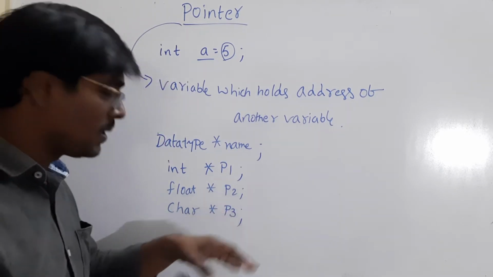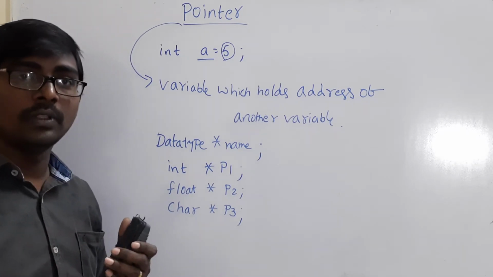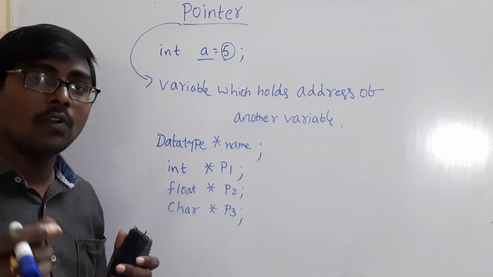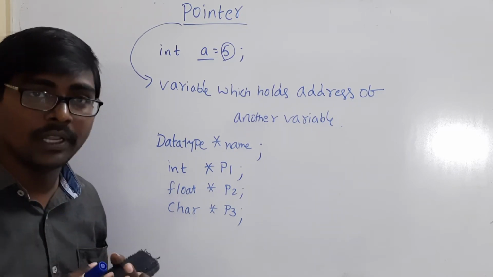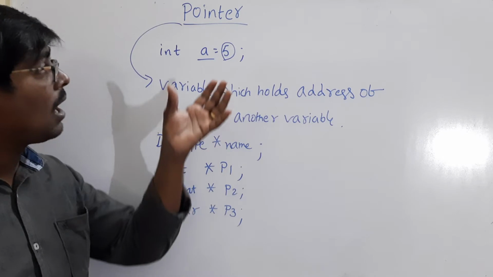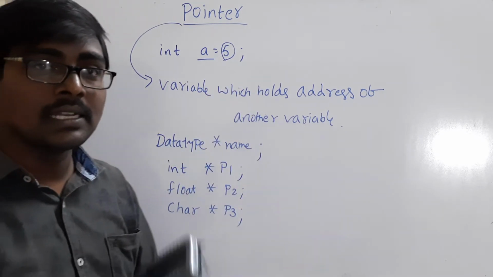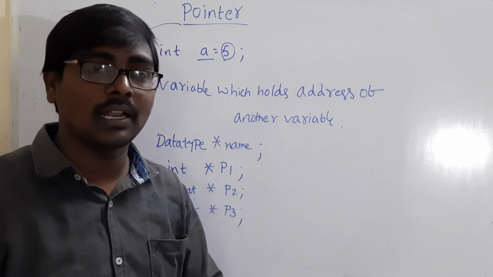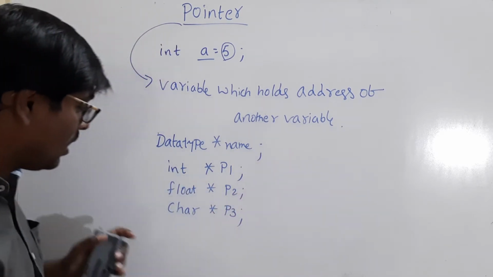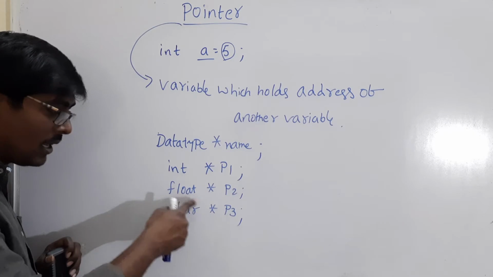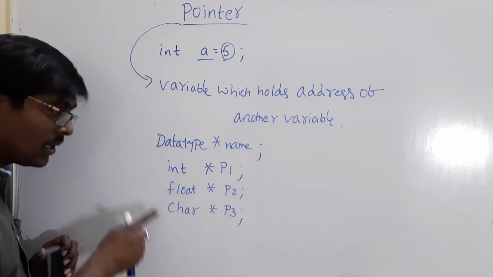Okay, before explaining this one, first of all, you have to know one thing. Pointer always stores address. Address means always a positive integer. That means address is always an unsigned positive integer. Then why here do we have float data type and char data type?